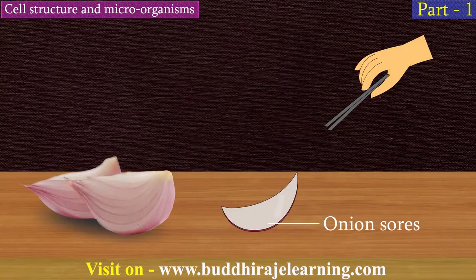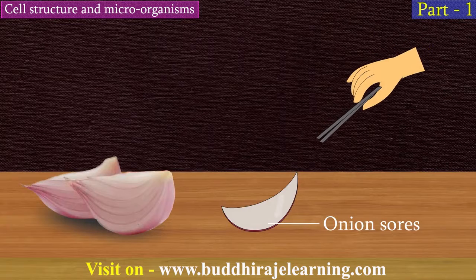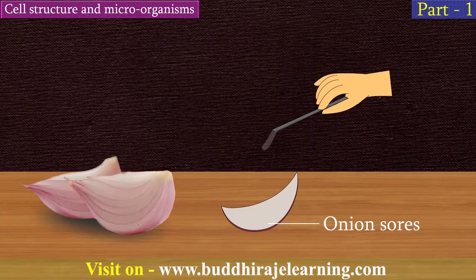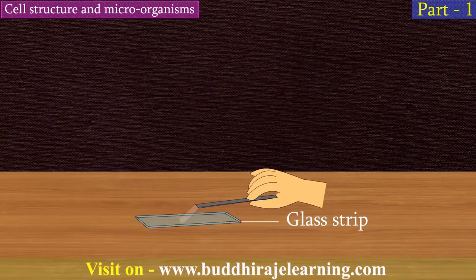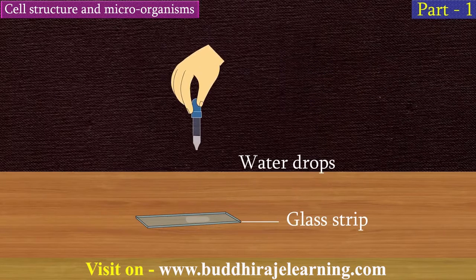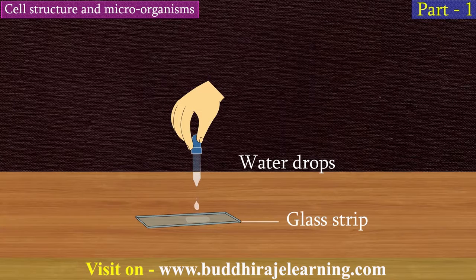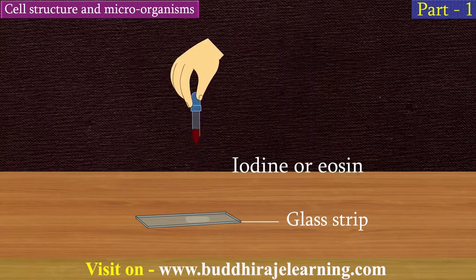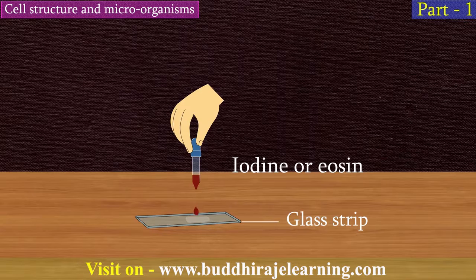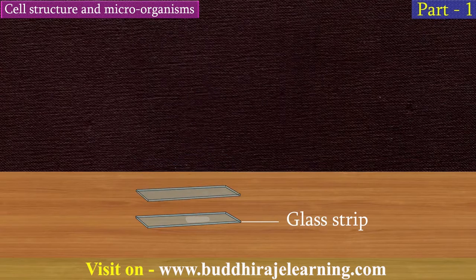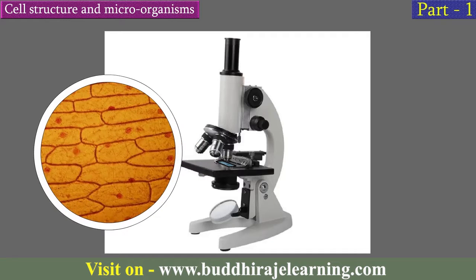Take a piece or segment of an onion and carefully separate the thin skin from its concave surface with the help of forceps. Place the membrane on a glass slide of the microscope and put a drop of water on it. Take care that the membrane does not get folded while placing it on the slide. Put a drop of dilute solution of iodine or eosin over it. Don't forget to put a cover slip over the onion skin. Observe it under the 10x objective of the compound microscope.